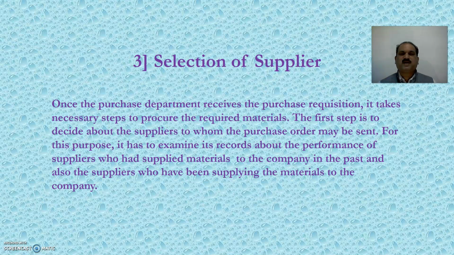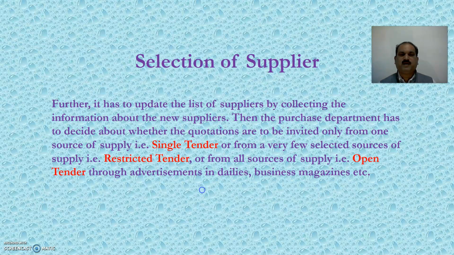Once the purchase department receives the purchase requisition, it takes necessary steps to procure the required materials. The first step is to decide about the suppliers to whom the purchase order may be sent. For this purpose, it has to examine its records about the performance of suppliers who had supplied material to the company in the past, and also the suppliers who have been supplying the material to the company. Further, it has to update the list of suppliers by collecting the information about the new suppliers.